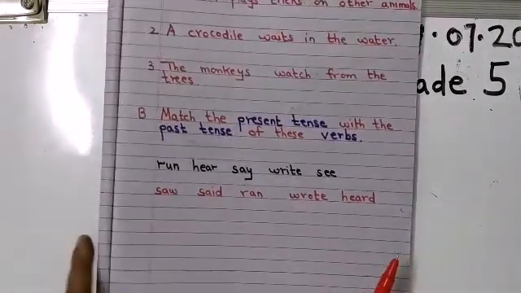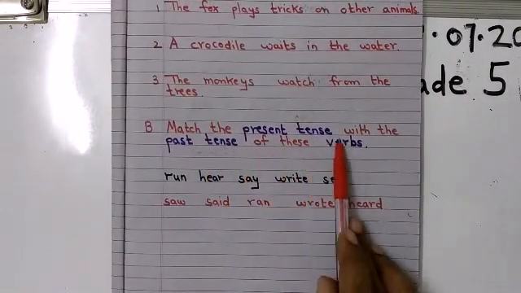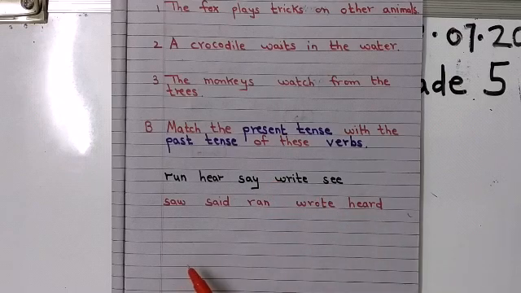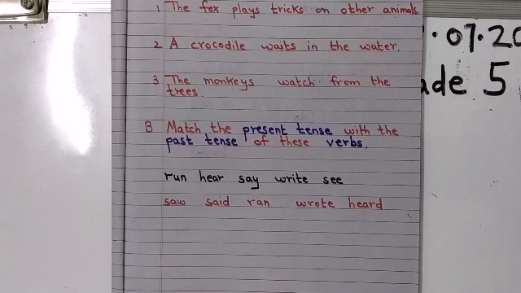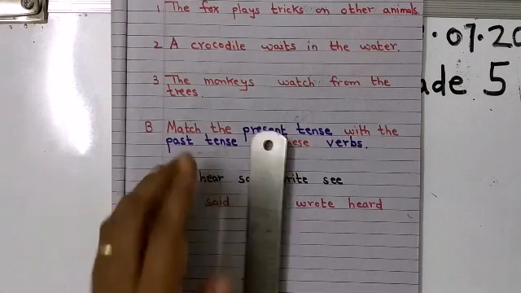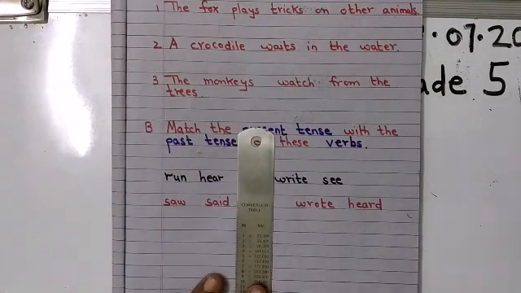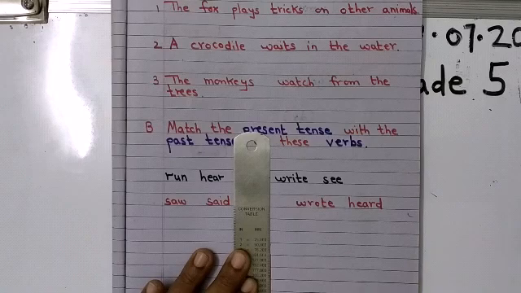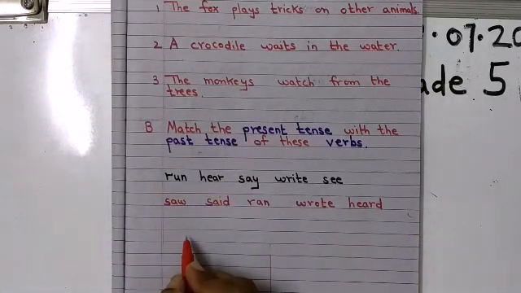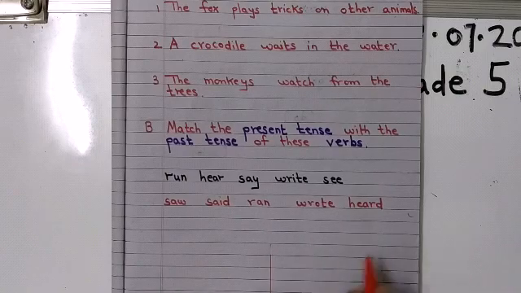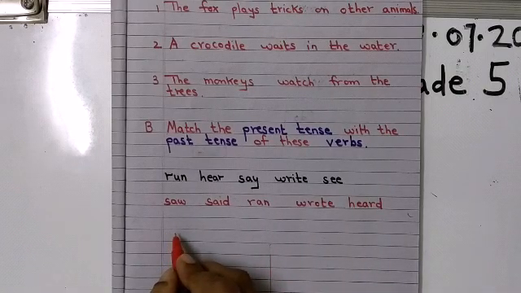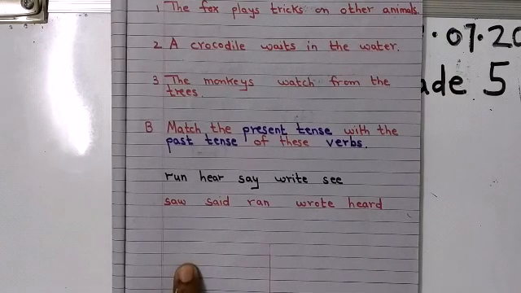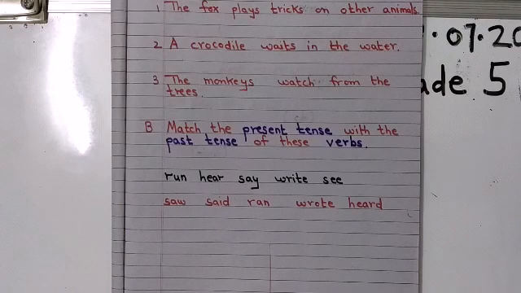Now for the second one, children, just pay attention here. Match the present tense with the past tense of the verbs. Now here I don't want this crisscross, children. What I want you to do is, just draw a line here, right? You will draw a line over here, and then here you are going to write present tense, and here you will write past tense. Okay? So here will be present tense, here will be past tense. And then you write the first word. What is the first word, children? Yes, what's the first word?